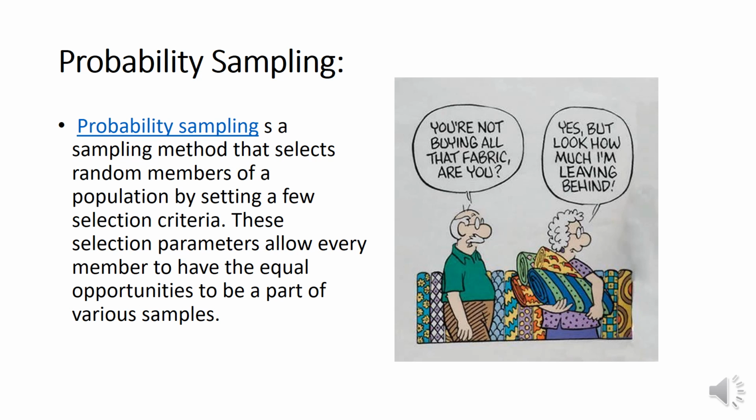Sometimes we go as planned like that, and this is probability sampling. This is a method that selects random members of a population by setting a few selection criteria. These selection parameters allow every member to have equal opportunities to be a part of various samples.